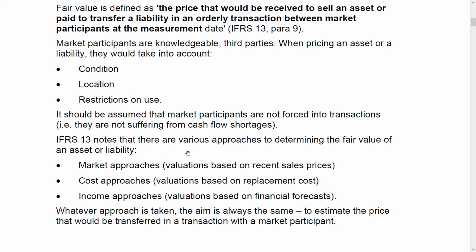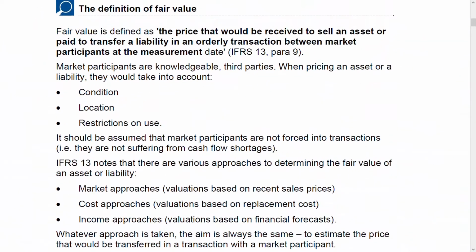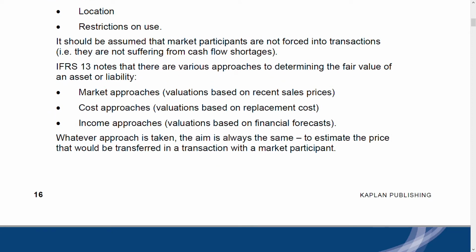IFRS 13 knows that there are various approaches to determining the fair value of an asset or liability. This is very important. There are three approaches to determine fair value: market approach, cost approach, and income approach. Market approach: valuation based on recent sales price. You see what the recent sales price in the market is; it's readily available. Cost approach: you see what the replacement cost is. If I have to replace this asset of mine today, what is the cost?